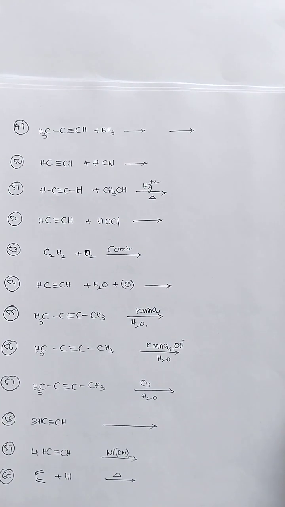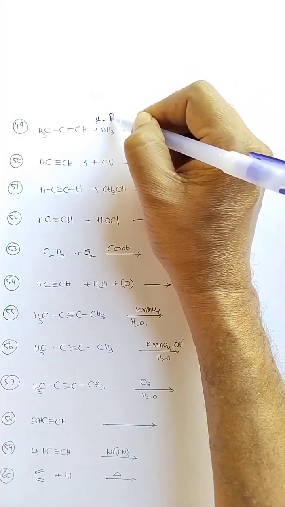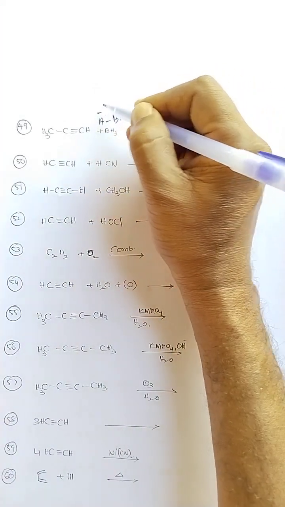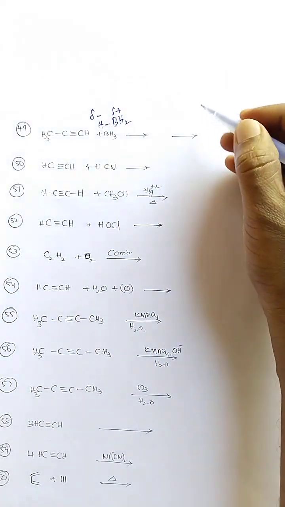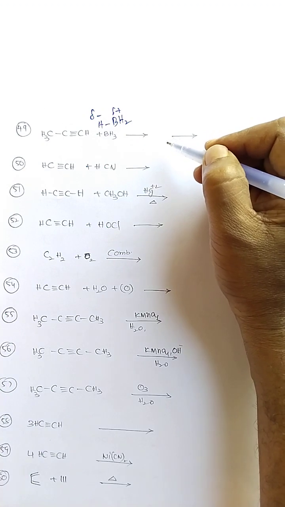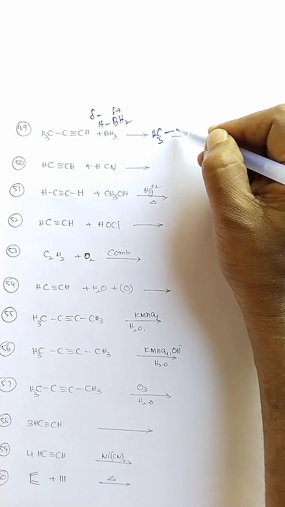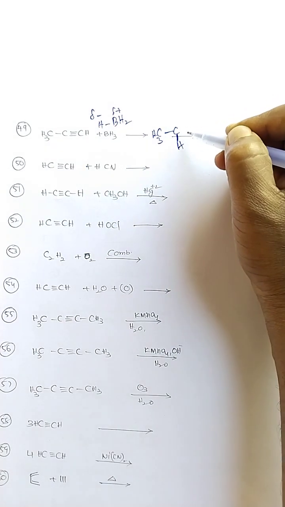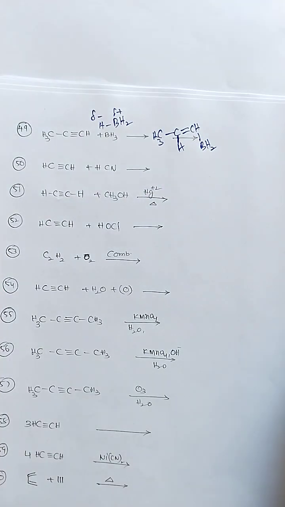Next, propyne reaction with borane gas. Borane is HBH2, the negative part is H minus, and BH2 has partial positive charge. Therefore addition of borane takes place according to anti-Markovnikov rule only.